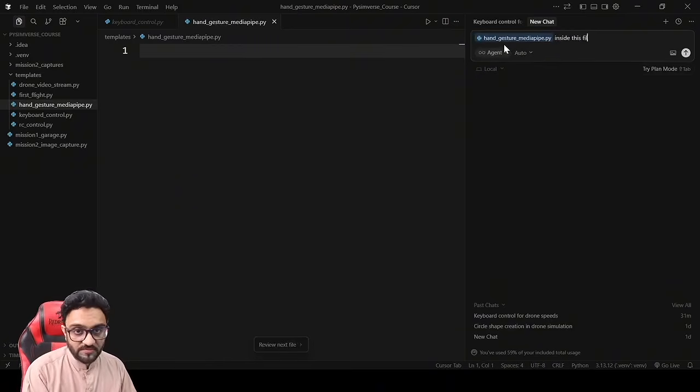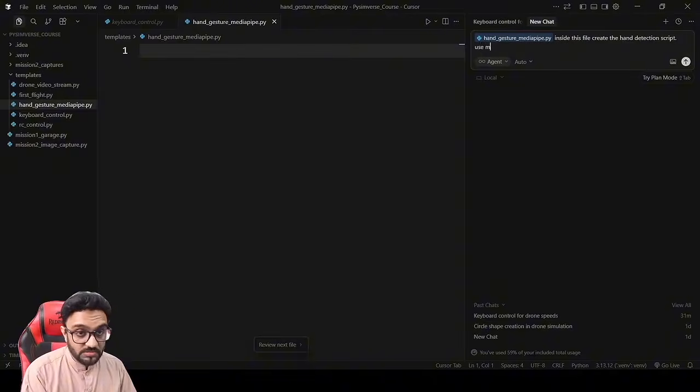inside this file, create the hand detection code, hand detection script, use MediaPipe to do this. Below is sample code.